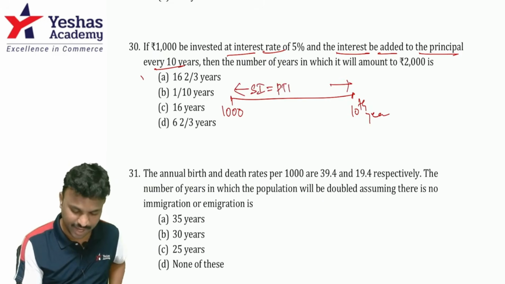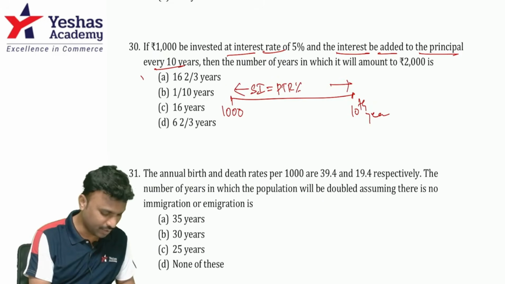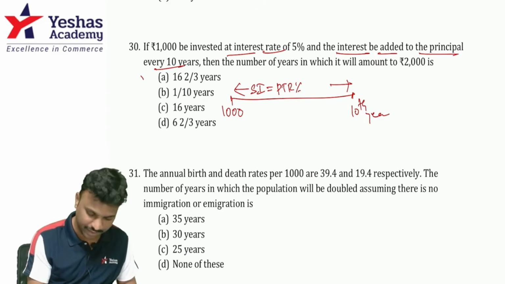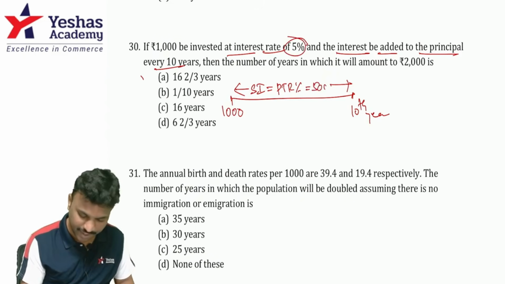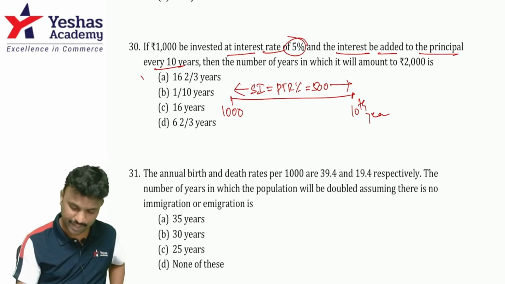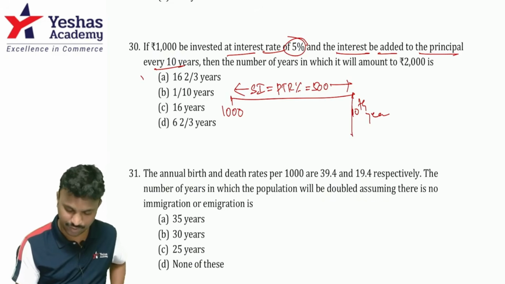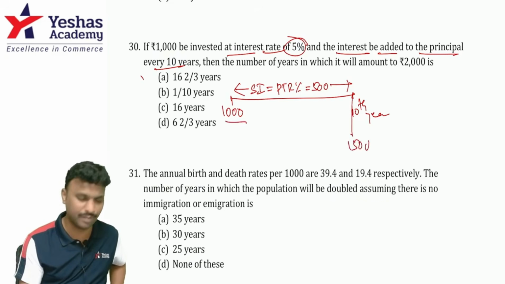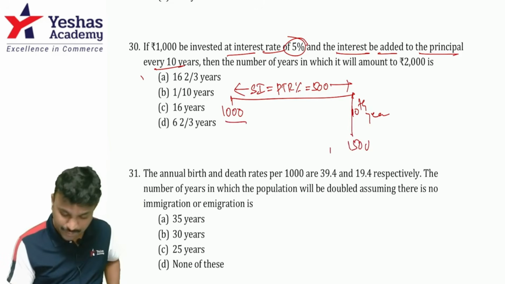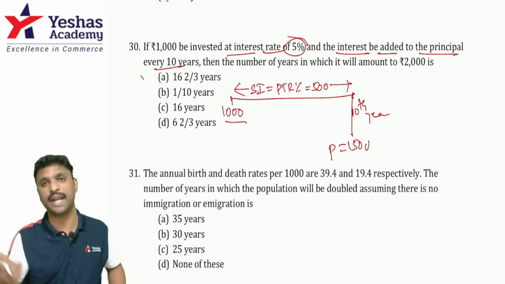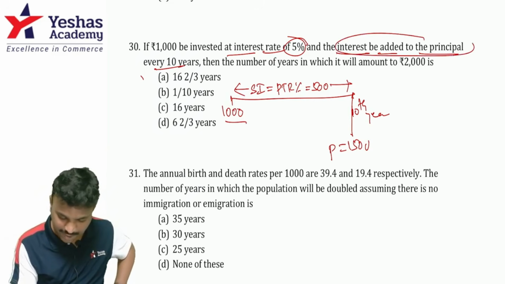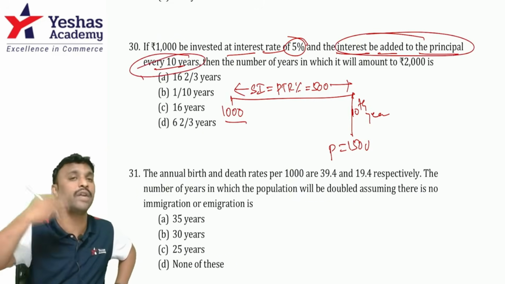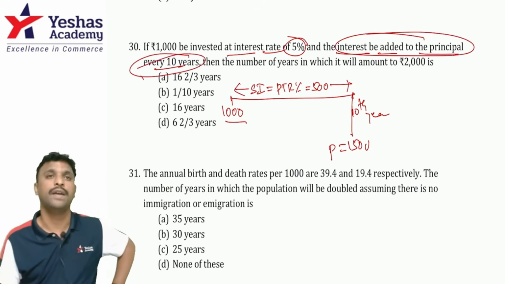What is it? PTR percentage. P is 1,000 into time is 10 years into rate of interest is 5%. So how much is the interest? It's 500. So what do you get at the end of the 10th year? It is 1,500, because 1,000 plus 500 is 1,500. This becomes the principal at the end of the 10th year because they said the interest is added to the principal every 10 years. So compounding will happen once in 10 years.